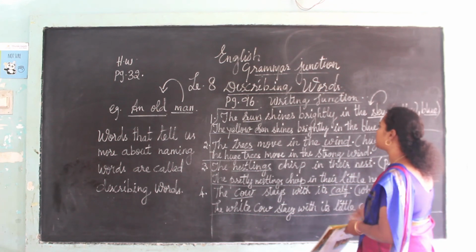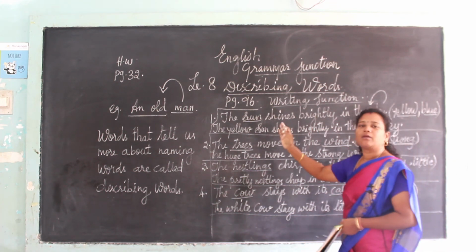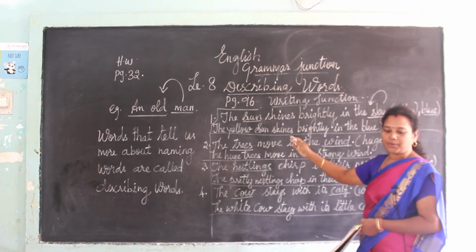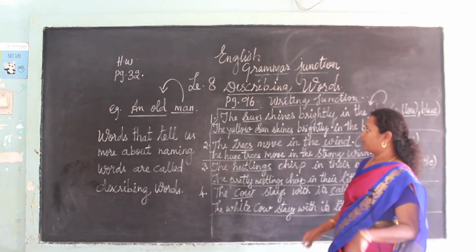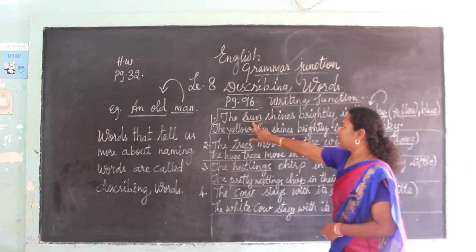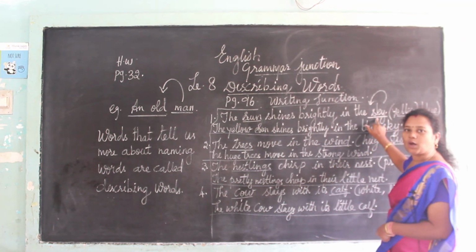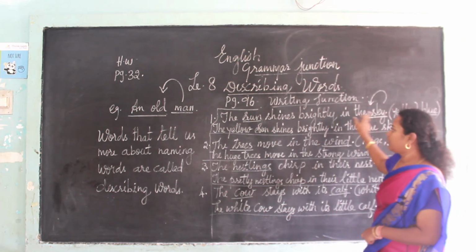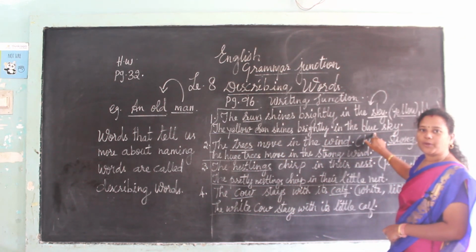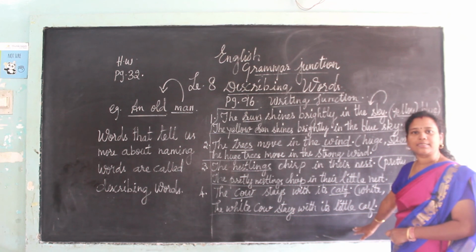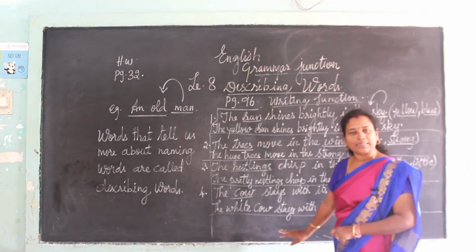You have to add describing words near the naming words. The first one is, here the sun and sky are called naming words. We have added describing words, yellow and blue. In the same way we have completed this one, and I have completed this lesson also.